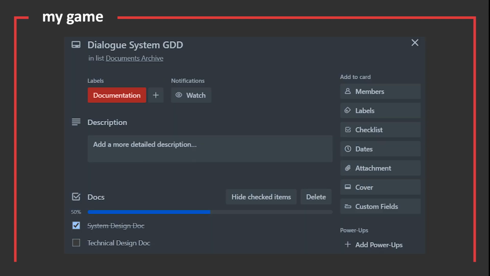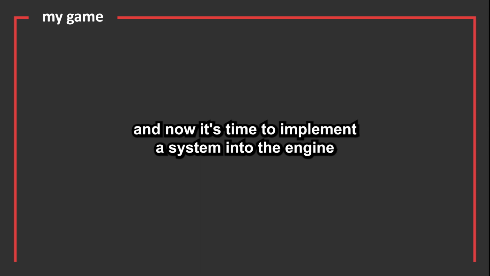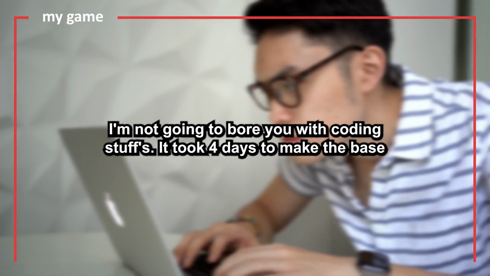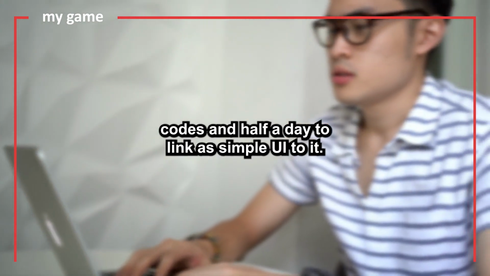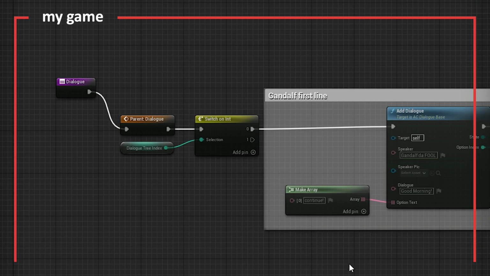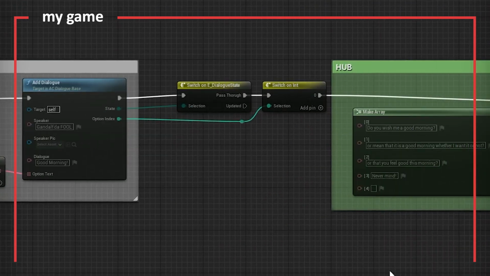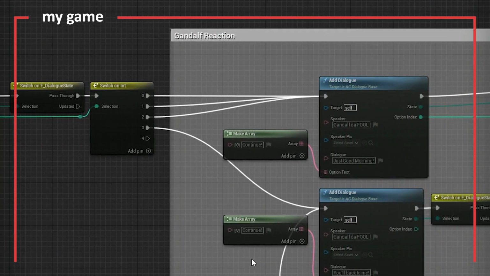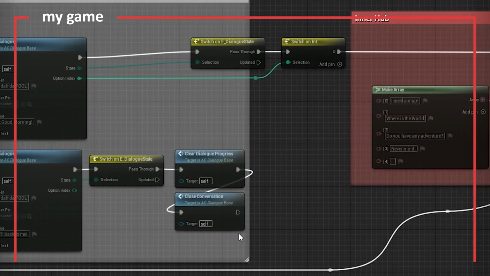First thing first, I made a document for my dialogue system and now it's time to implement the system into the engine. I'm not gonna bore you with coding stuff. It took 4 days to make the base code and half a day to link a simple UI to it. Now I have a tool to make navigation for any conversation. And in the future, I can link other systems like inventory and quest systems to this tool easily.